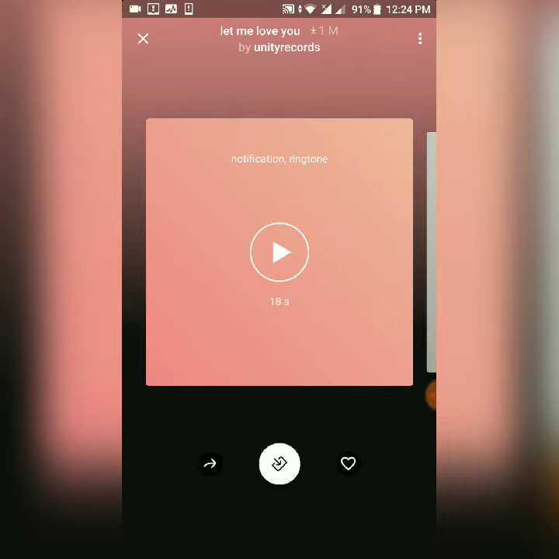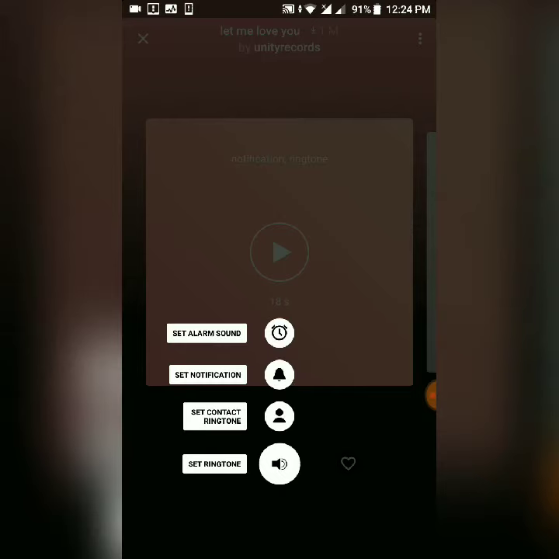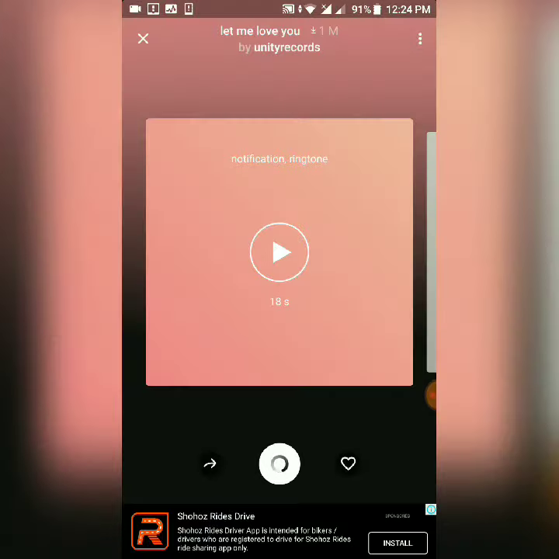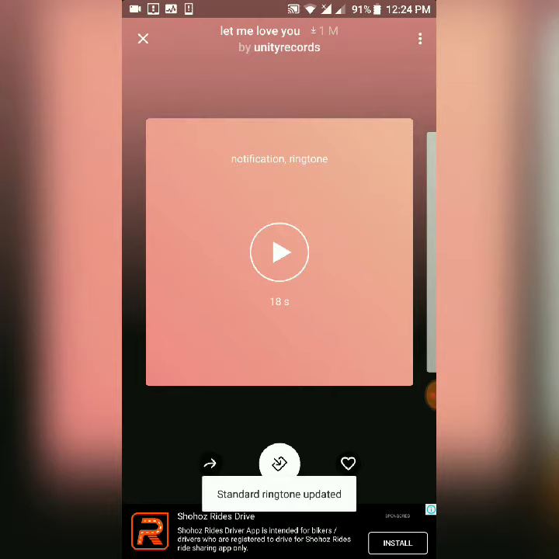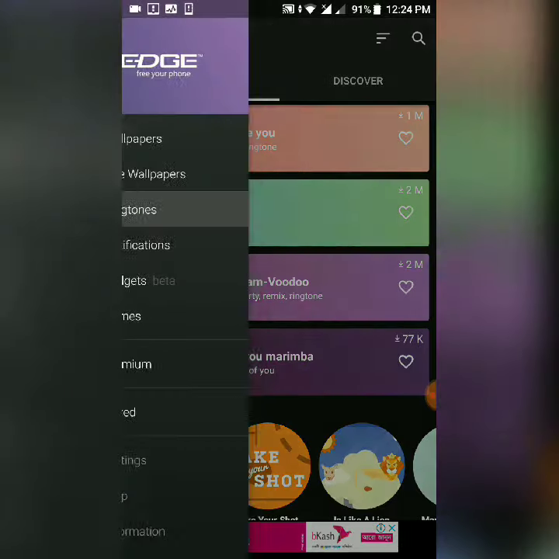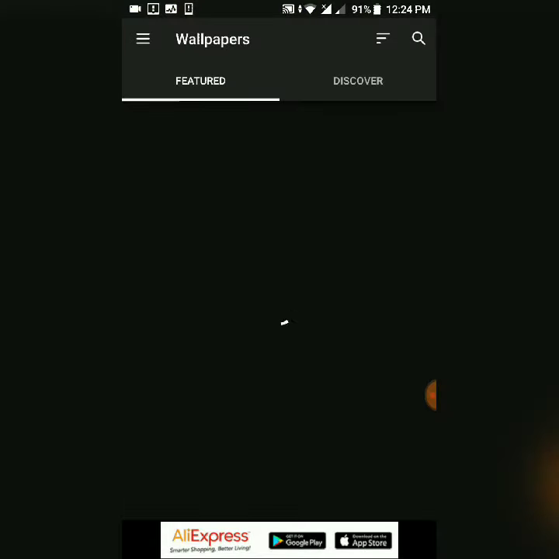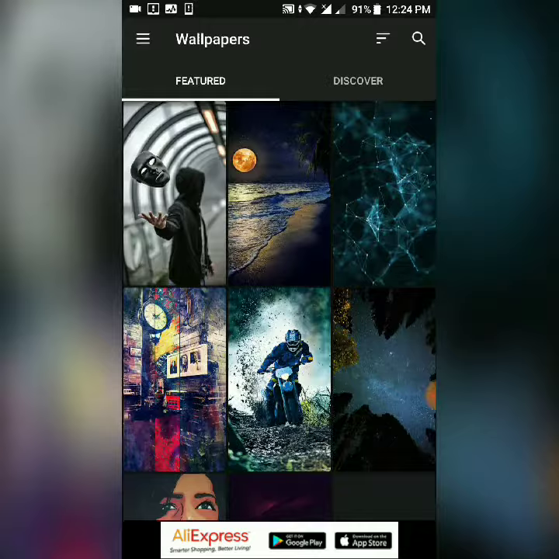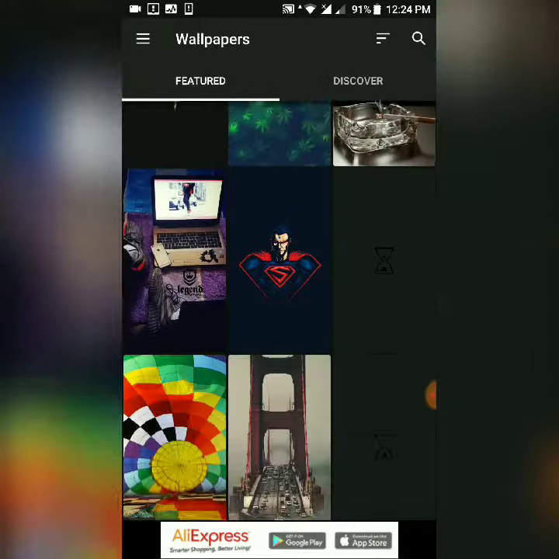Click this button and you can set alarm sound, set notifications, set contact ringtone, or set ringtone. When you set the ringtone, it's done automatically. So see how it works for you. Then there are a lot of wallpapers. Go to the wallpaper. You see there are a lot of wallpapers in this app,